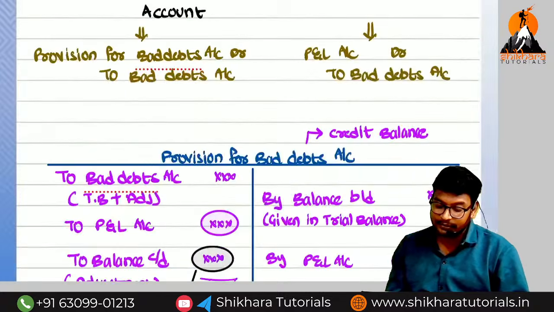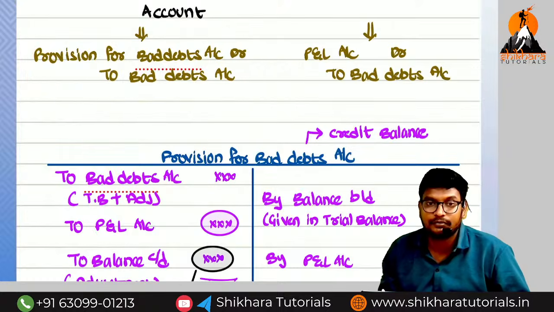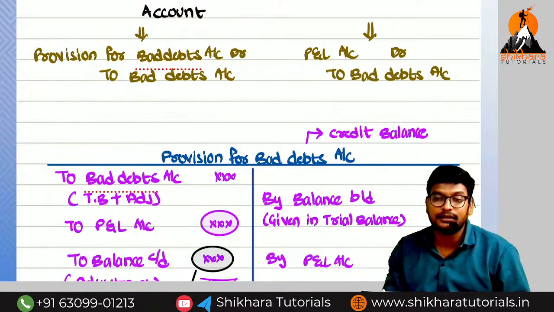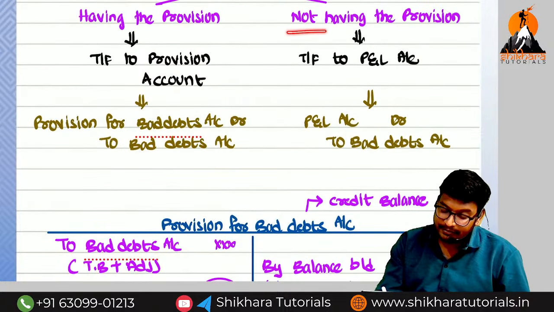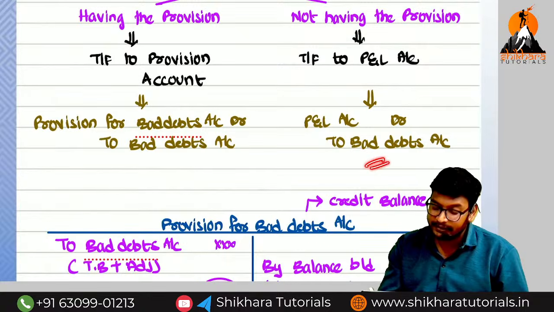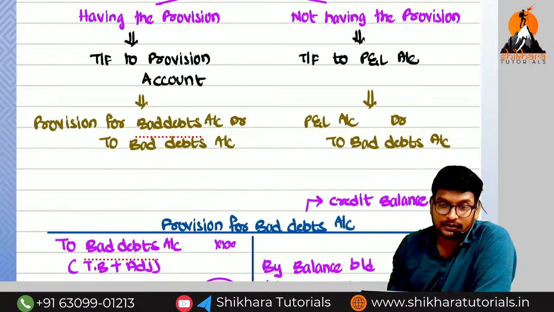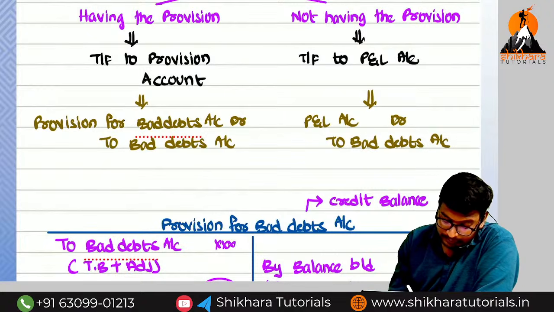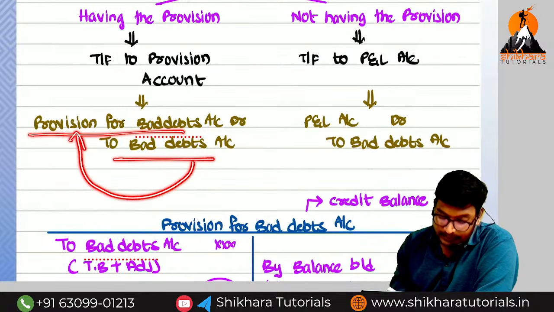What is the entry? Provision for bad debts account debited to bad debts account for the write-off of bad debts, having the provision. Not having the provision means where can we transfer? P&L account only. So the entry is P&L account debited to bad debts account. Are you getting the point? Here, because of the provision, the bad debts loss is set off. At the time of set off of the bad debts loss, the provision will also decrease.